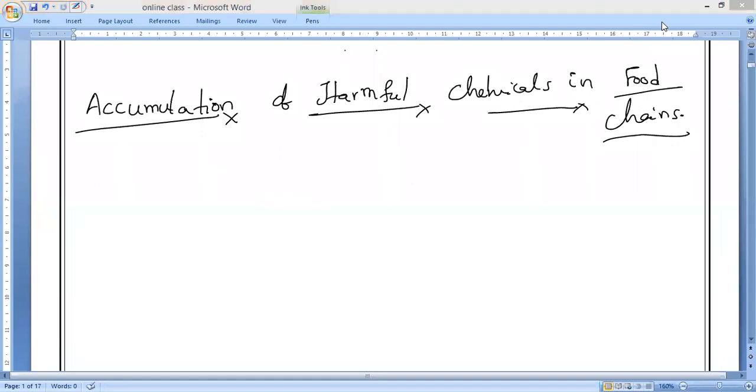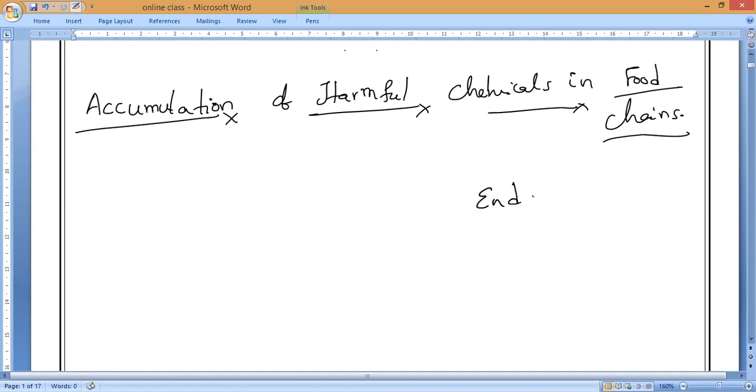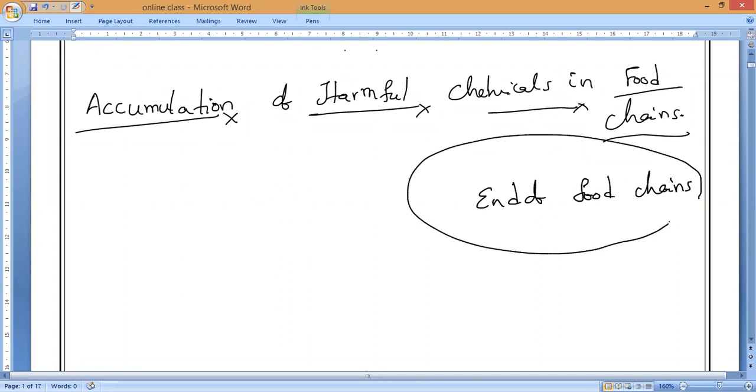Remember, in a food chain, whoever it may be, whether a top carnivore, a human as an omnivore, or some other animal, the organism which ends the food chain, in that organism the maximum accumulation of harmful components will be there, because further there is no transfer of energy.